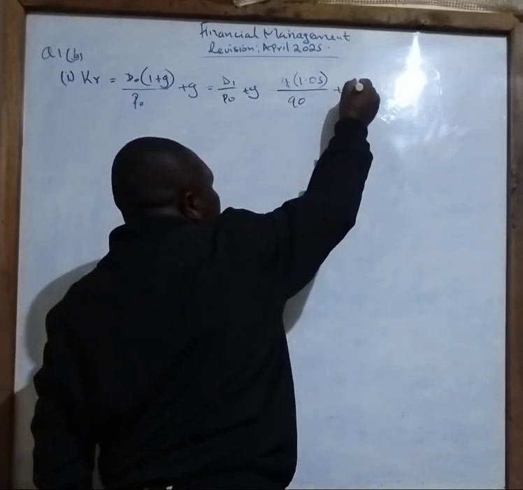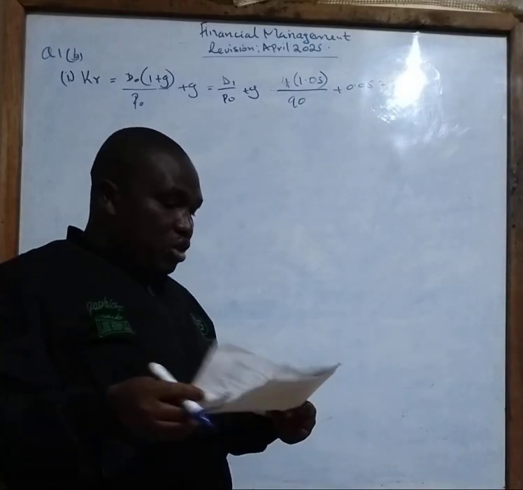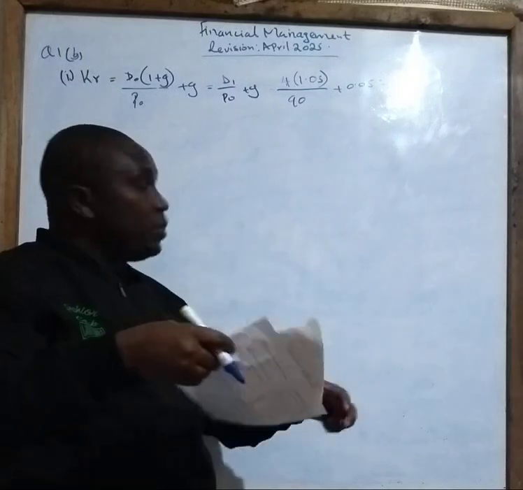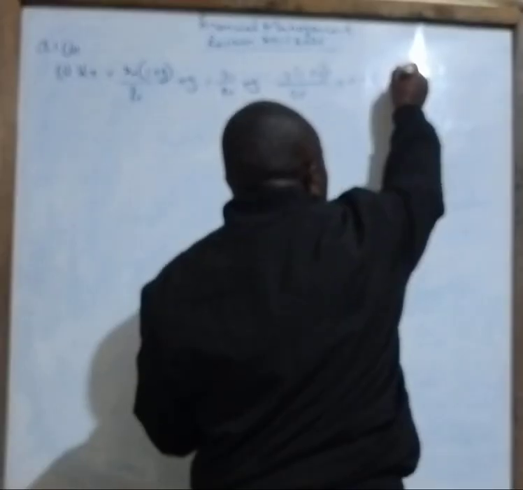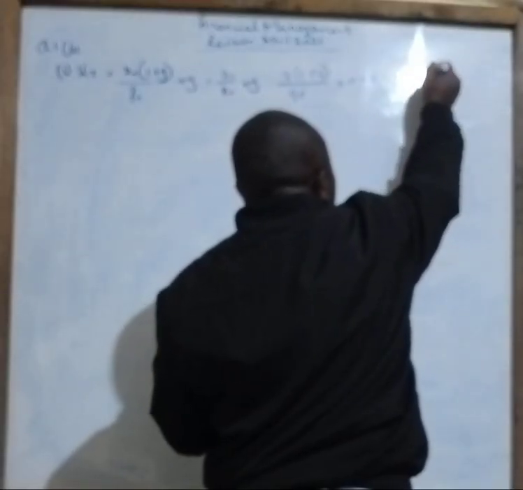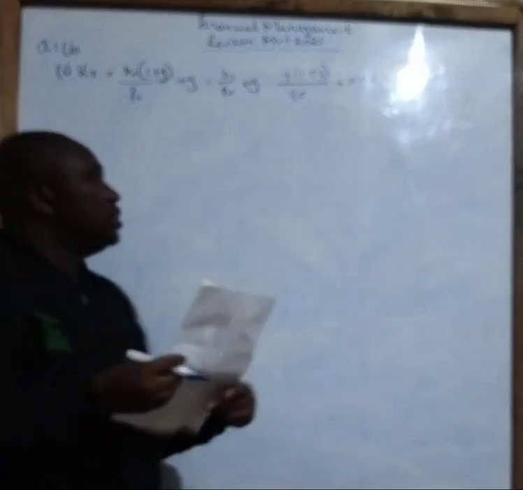Then we add 0.05. If you press your calculator very well, the answer you are supposed to get from that question is 9.67%. So you'll have already your 2 marks.